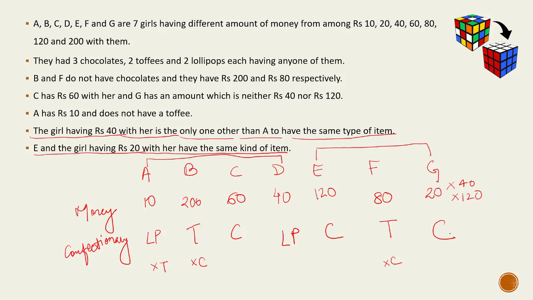So here these statements, like this particular statement, the girl having rupees 40 with her is the only one other than A. So इसका interpretation यदि आप सही सेंस में नहीं करेंगे, then you would not be able to get the right solution. Okay, so you have to pay attention to words like this: only, no one else, at least. These words play a lot of importance when I'm trying to sort data.